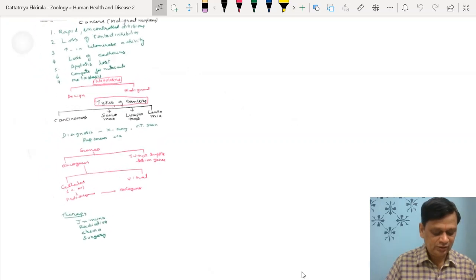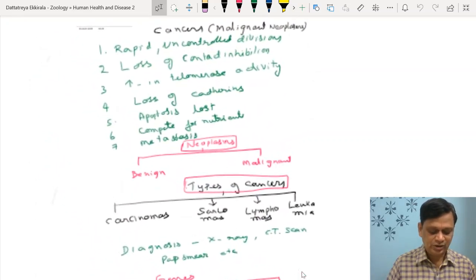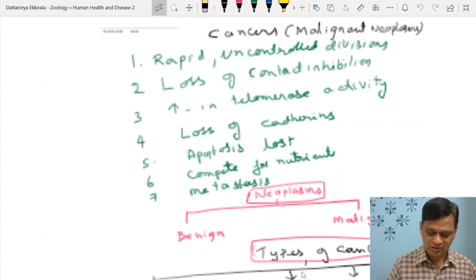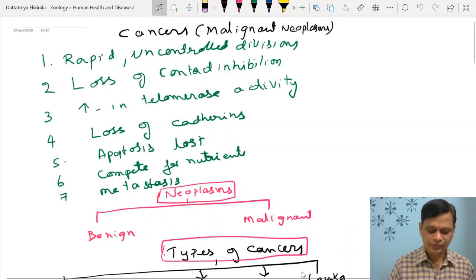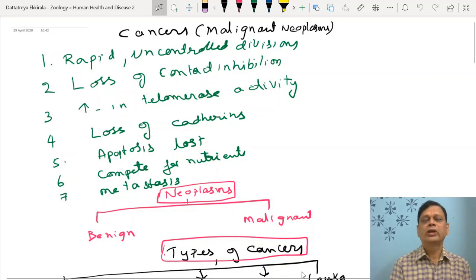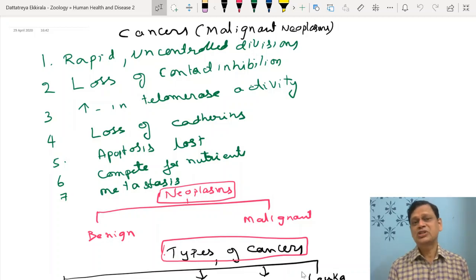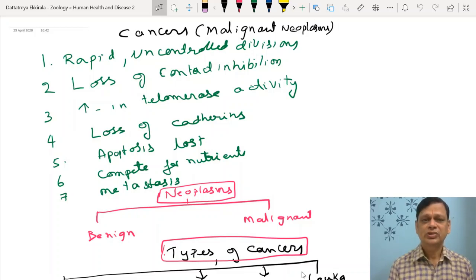First, let us say cancers, right? Now, there is a popular term: all cancers are tumors or all tumors are cancers. Which statement is correct? Or all neoplasm. What is neoplasm? An abnormal growth or a new growth can be called neoplasm, right?